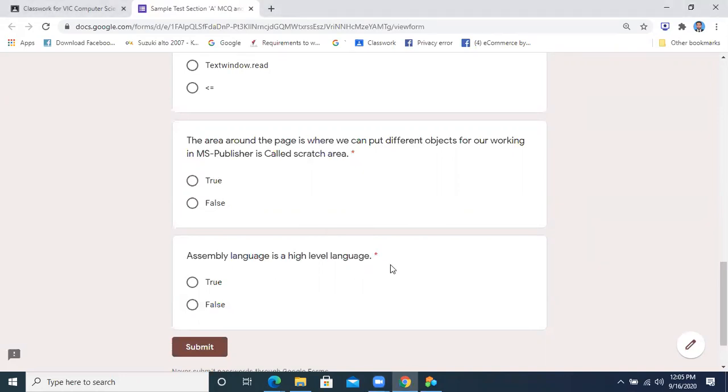Assembly language is a high level language. This thing was there in your chapter number 1. Assembly language is high level language. This is true or false? Raise the hand and let me know. Daud, can you tell about it, Daud?